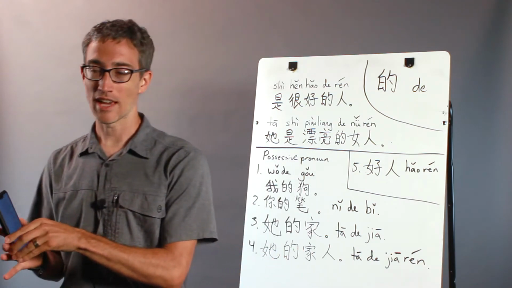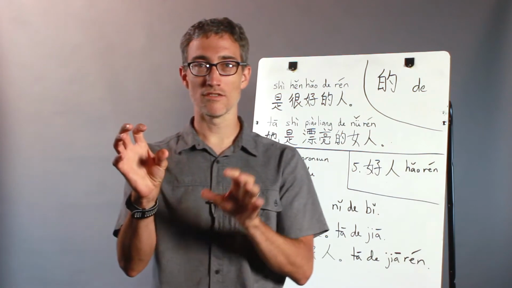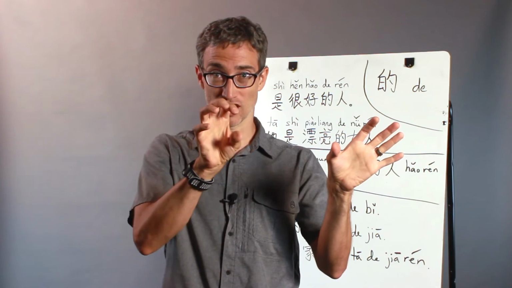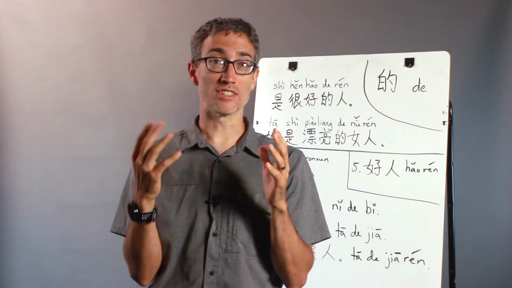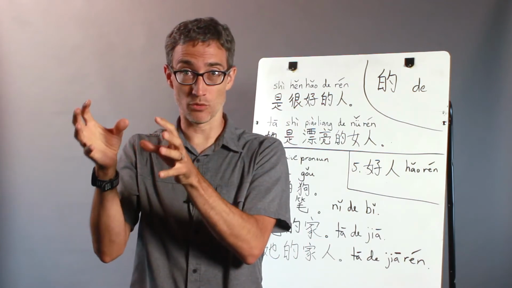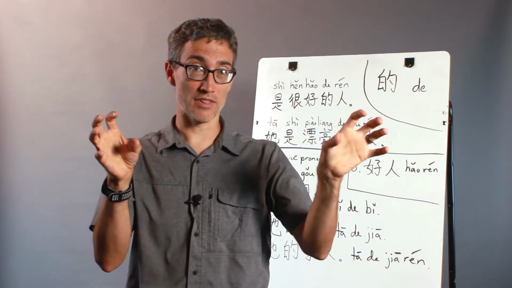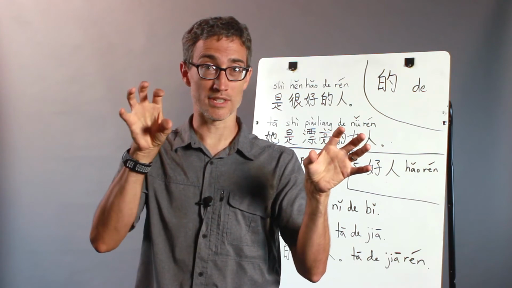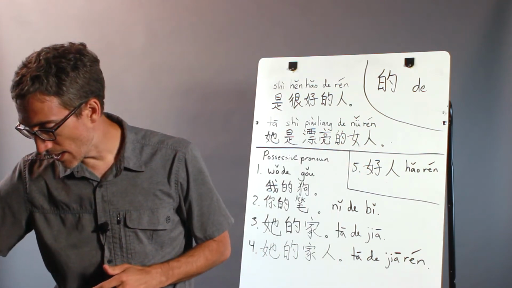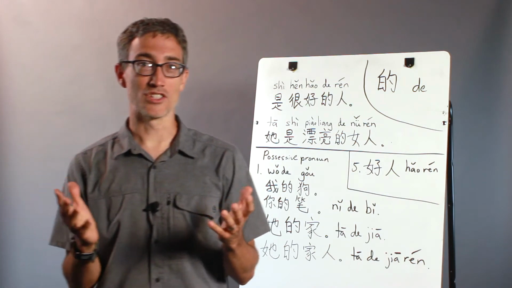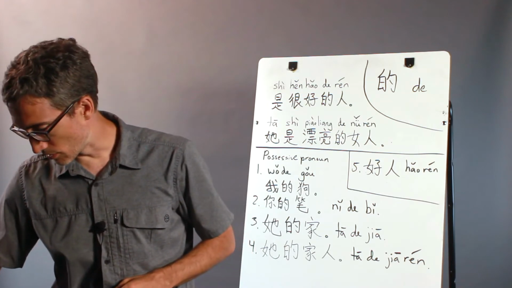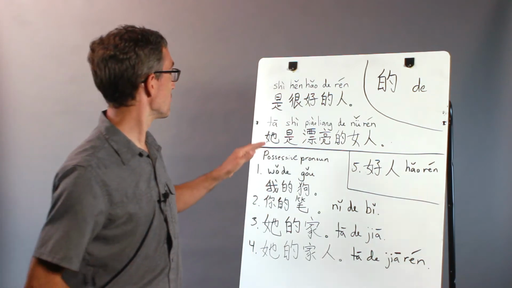So it comes after the adjective. It comes between an adjective and the noun it modifies. So it's like adjective, de, noun. And so it tells the listener that this is an adjective. We just said a word, and then we have a de, and then we have a noun. And so now we know that this word over here was an adjective. And that's its main use. By the way, adjectives go before nouns and they modify nouns. So that's what they are. And here's a couple examples.